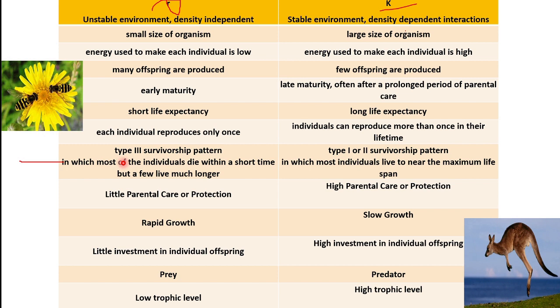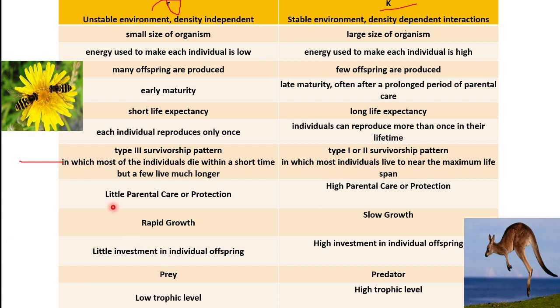Now here one more important point is there on which a question can be asked in exam, that is the survivorship pattern or survivorship curve. There are 3 types of survivorship curve: type 1, 2 and type 3. Type 3 survivorship curve is shown by R strategists, whereas 1 and 2 are shown by the K strategists.